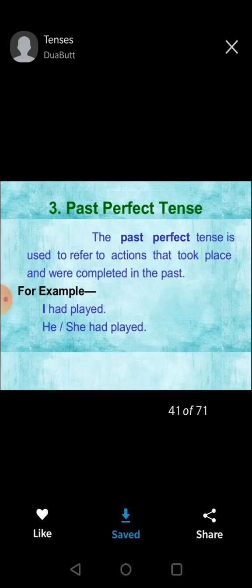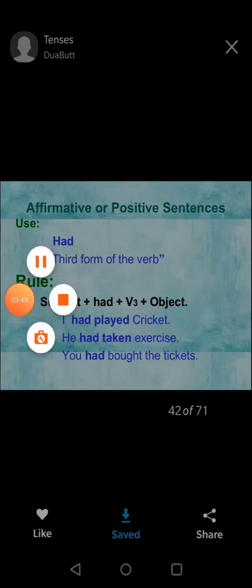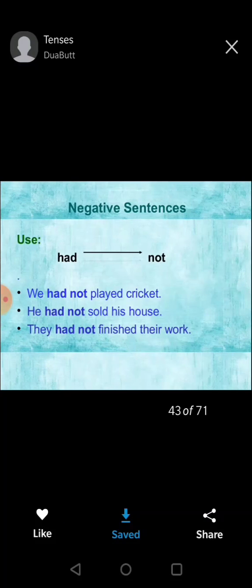I had played, she had played. And the rule is, with had we use the third form of the verb. Subject plus had plus third form of the verb plus object. I had played cricket. He had taken exercise. You had bought the ticket.